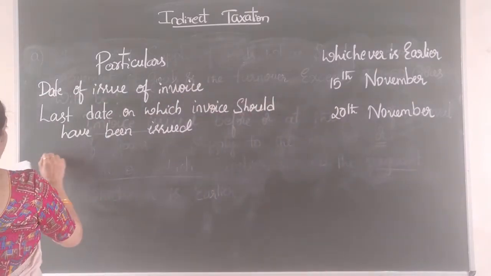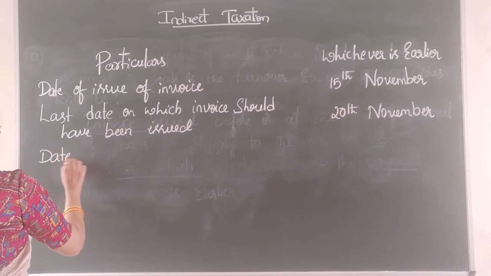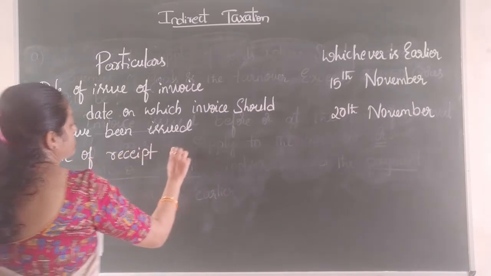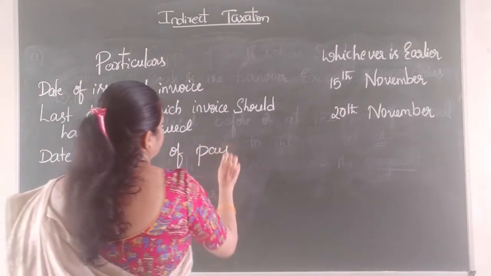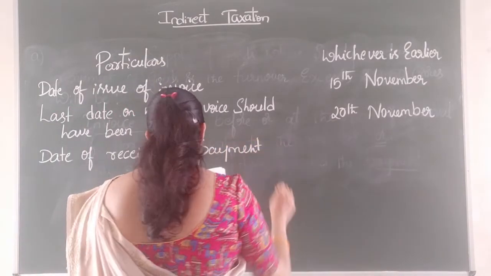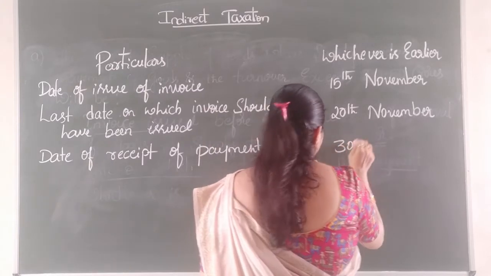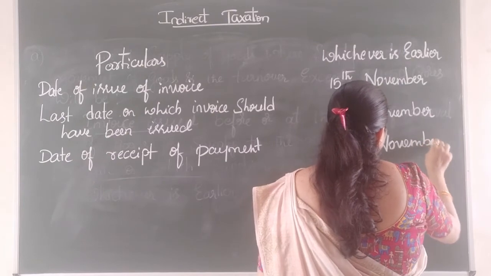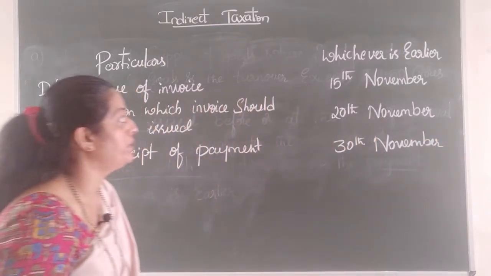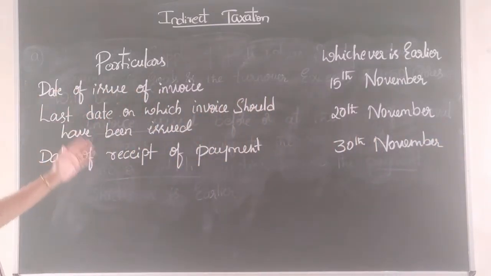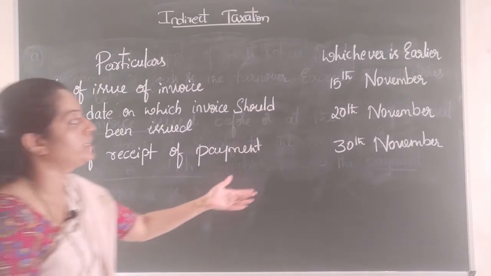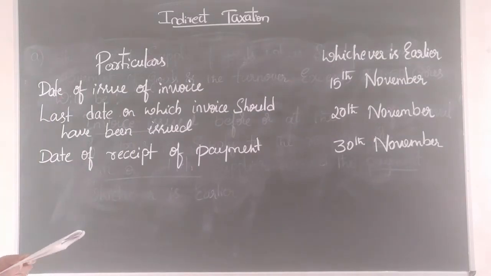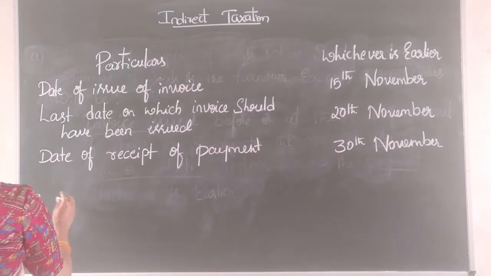And date of receipt of payment is 30th November. So, in this case, time of supply will be date of issue and payment made, whichever is earlier. In this case, 15th November we should consider. Therefore, time of supply of goods is 15th November.